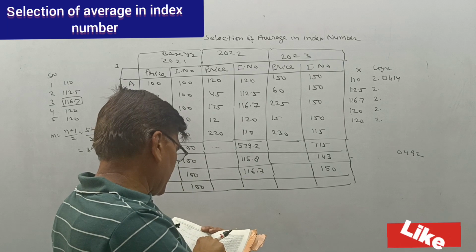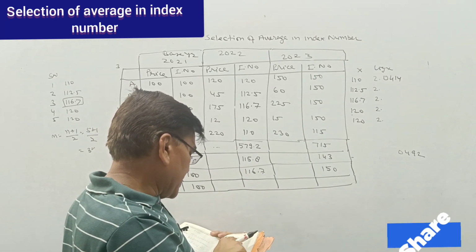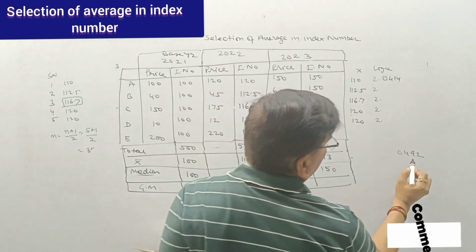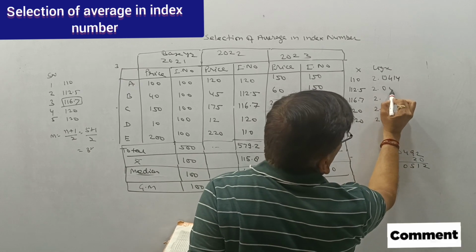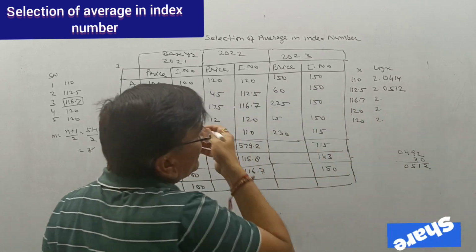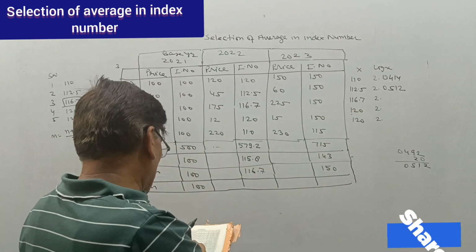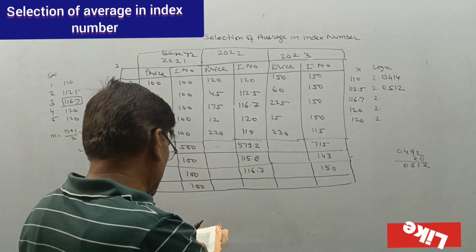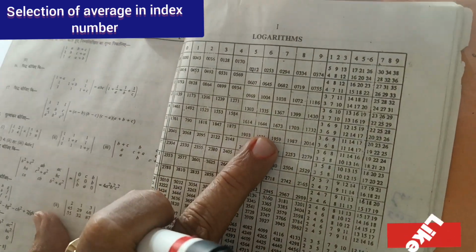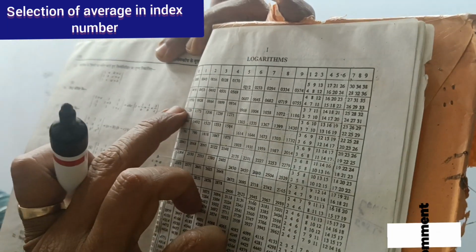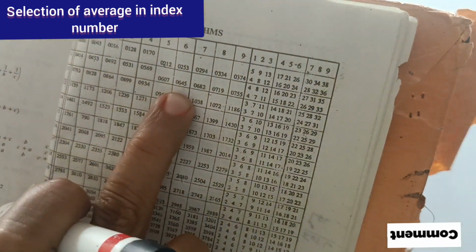So 11 at 2 with a difference of 5 gives 20, so that is 0.512. Now seeing the log of 11 at 6, that is 0.645. You can find this log table in your book and you can calculate 11 at 6, which is 0.645.